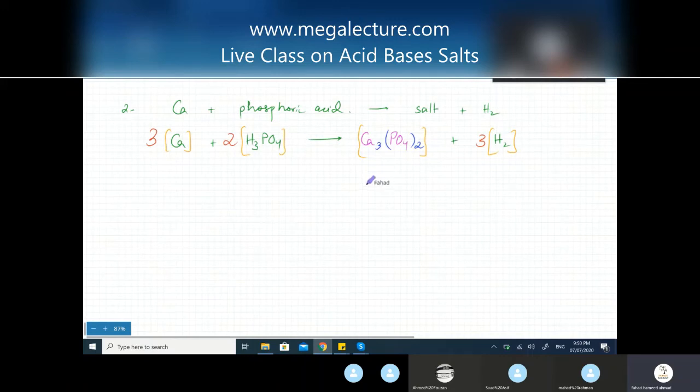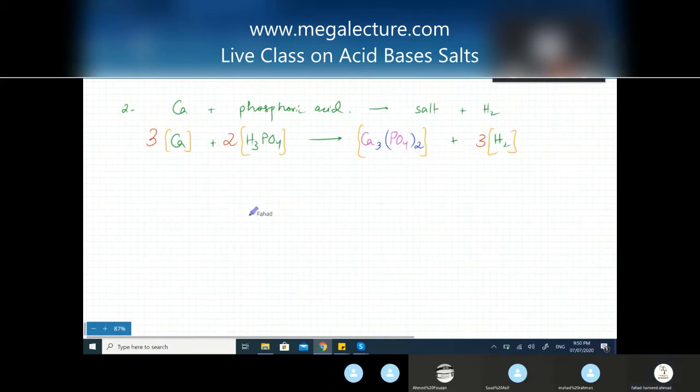Or you can think of oxygen separately. How many oxygens do you have? You have 4 oxygens, but there's a bracket and the 2 around it, so that's 8 oxygens because you have 2 PO4s. How many oxygens do you have over here? There are 4 oxygens, but there are 2 molecules, so that's 8 oxygens as well. So the difficult ones are going to balance themselves out automatically.